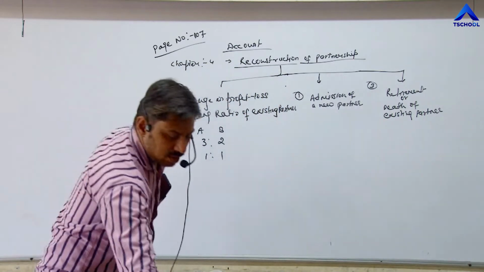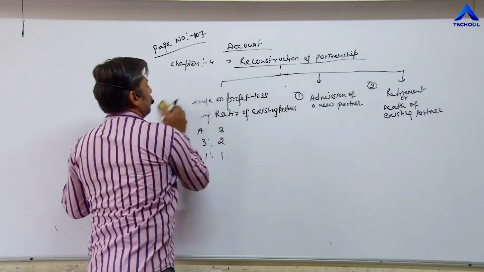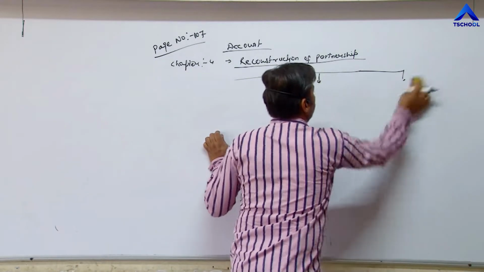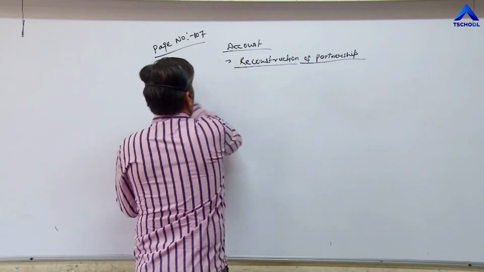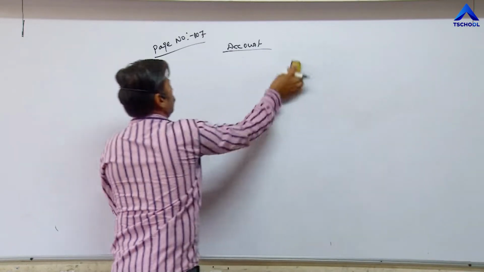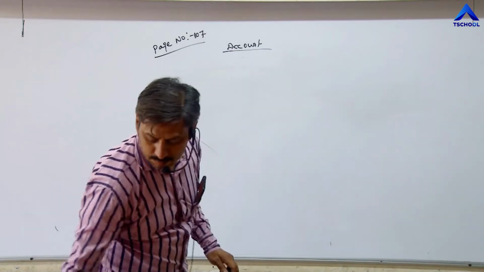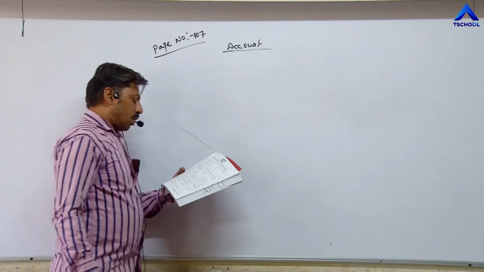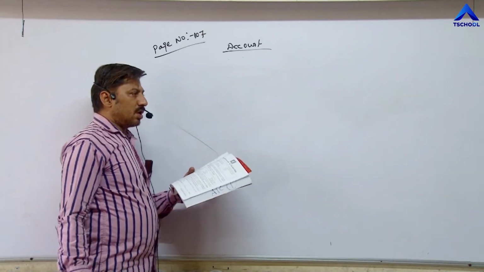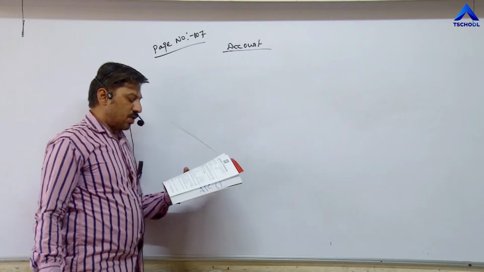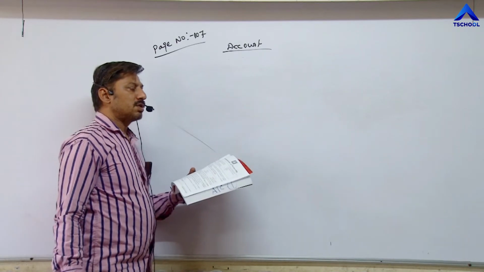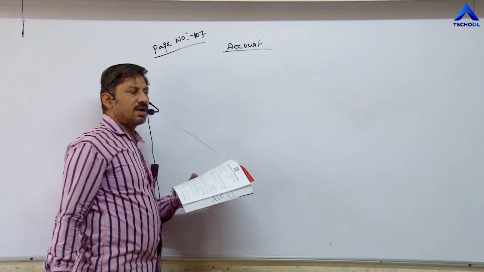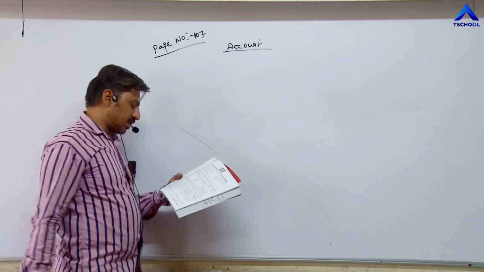Next topic, theory portion: what are the reasons for change in profit loss sharing ratio? Why are partners changing the ratio? The reasons are given in your textbook also.